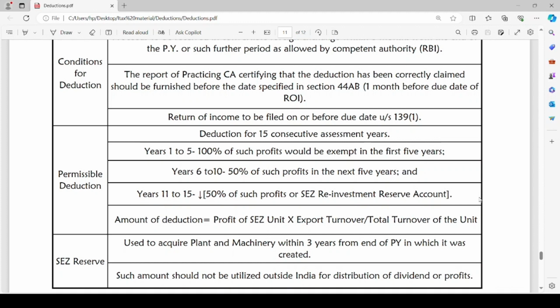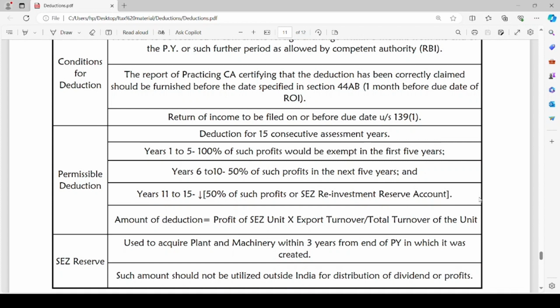The amount of deduction, that means what are the profits to be considered, the amount that has to be deducted under this section. The amount of deduction is profit of SEZ unit into export turnover divided by total turnover of such unit. These are the profits on which either 100% in the first 5 years, 50% in next 5 years, and lower of 50% of profits or SEZ reinvestment reserve account balance, whichever is lower, can be claimed as permissible deduction.